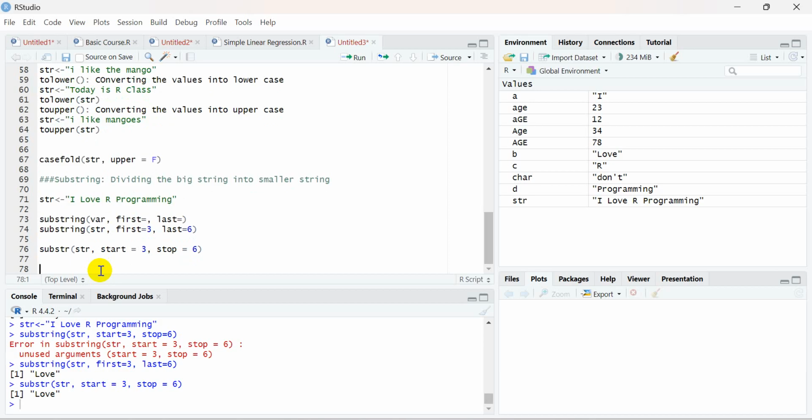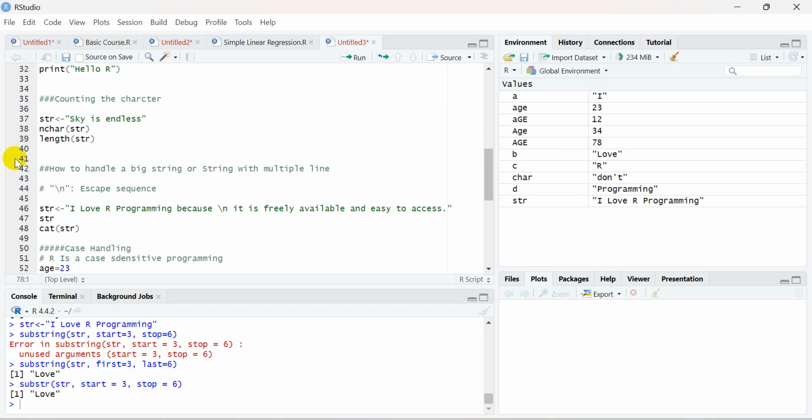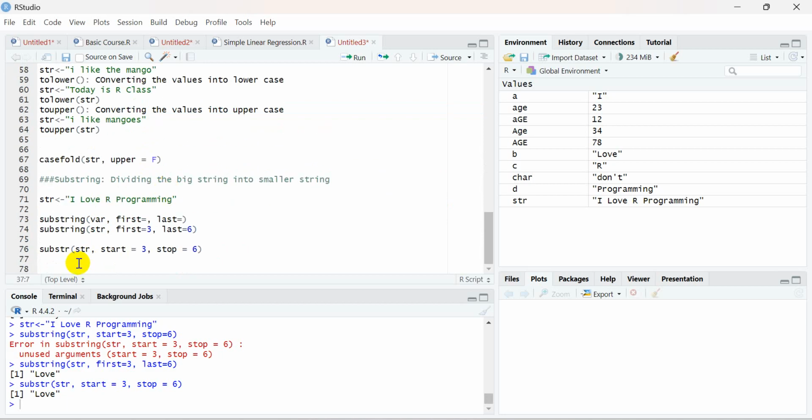Now, removing the space from the string. As I gave you homework, please do your homework. I'll tell you about that part. For example, the homework I had given was maybe to count the total number of characters in this, except the space character. So I'm just connecting it with this topic, which is removing the space from the string.